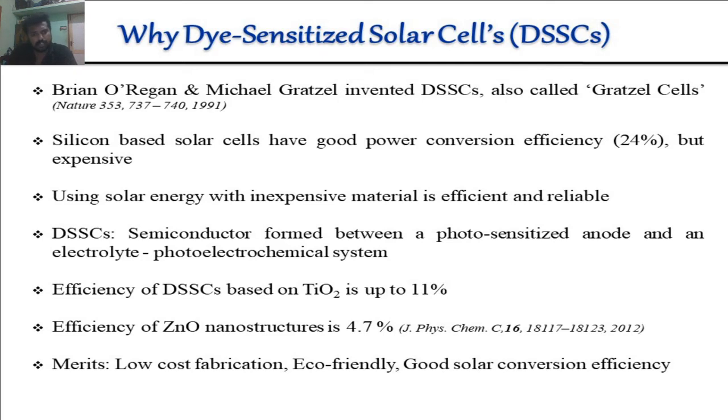In the DSSC fabrication method, a semiconductor is formed between the photoanode, the sensitized anode, and the electrolyte in photoelectrochemical systems. Nowadays, the efficiency of dye-sensitized solar cells with TiO2 materials has reached 11%, and the efficiency of zinc oxide nanostructures is 4.7%. The merits of the dye-sensitized solar cell are a very low-cost fabrication method, being eco-friendly, and good solar conversion efficiency.